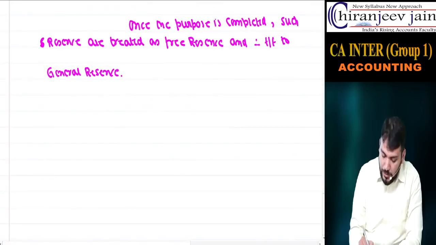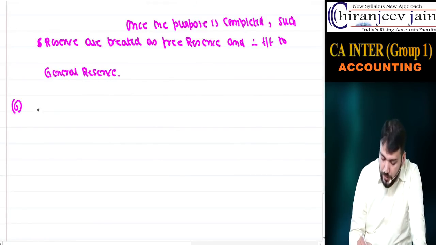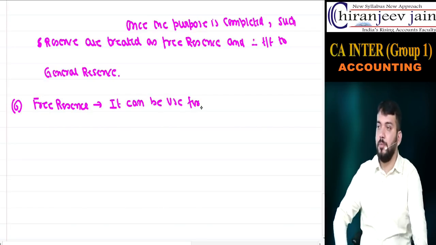Point number 6. Free reserve. Look, it can be used for, tell me, which purpose?